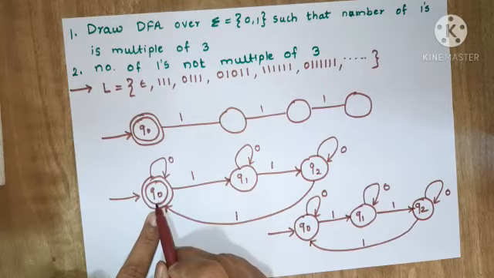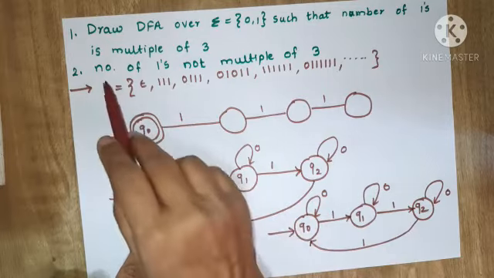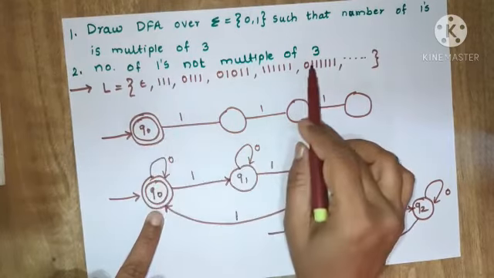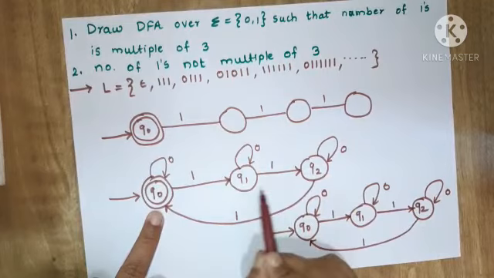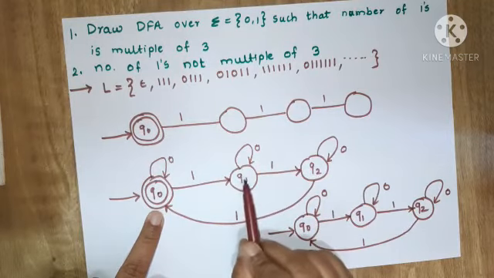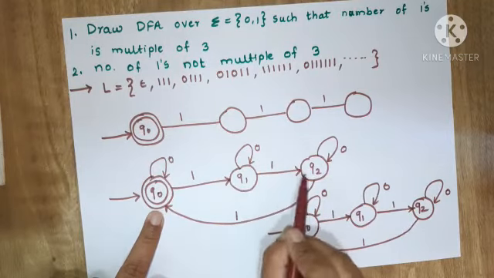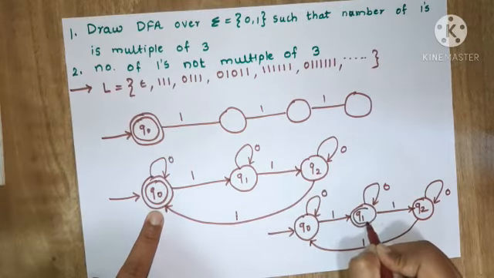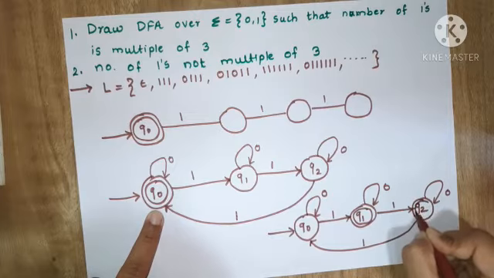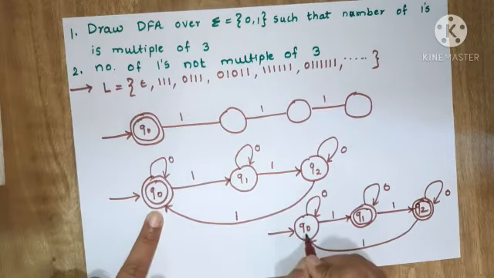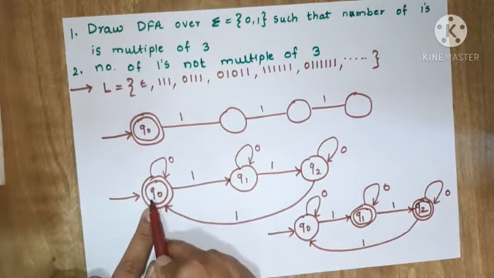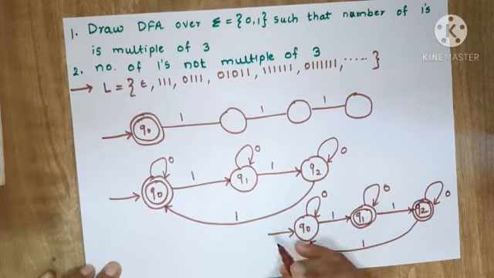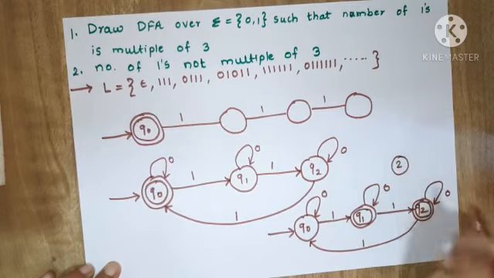In this DFA which we want to construct, where the number of ones is not a multiple of 3, whatever states are non-final, in this diagram Q1 and Q2, will now become the final states. So Q1 and Q2 will become final states, and Q0 which was a final state will become non-final. And this is the diagram for the second case.